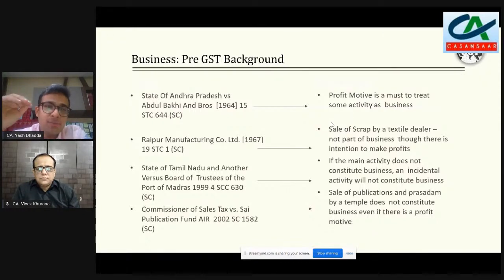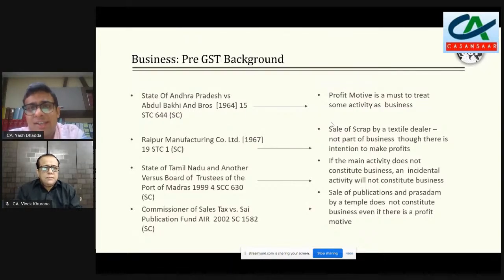So it is an old judgment of Abdul Bakari, which judgment clearly सबसे पहले बोला गया कि profit motive must है, treat any activity as a business. अगर profit motive नहीं है, then that activity cannot be treated as business. Though after that there has been an amendment in the definition in the state laws also, where that profit motive has to in some extent has been diluted.